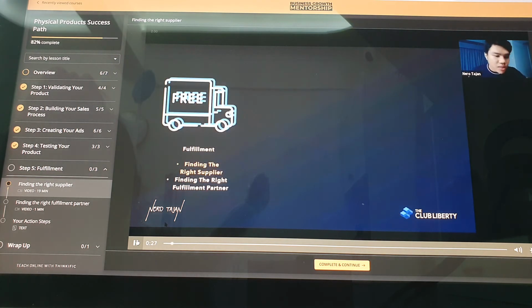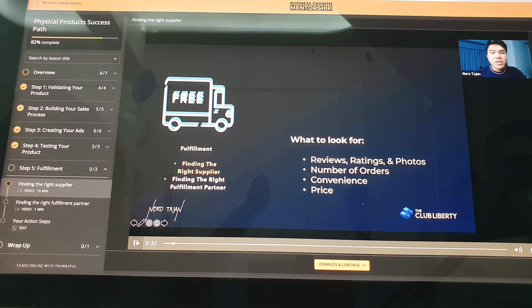Okay, so here are the indicators, like always. I really want you to get to know these, guys. I will add more value for you. What to look for? I want you to write down in your notes these four: reviews, ratings, photos, number of orders, convenience, price. Write these down. I will share my screen because we will do this in real time.